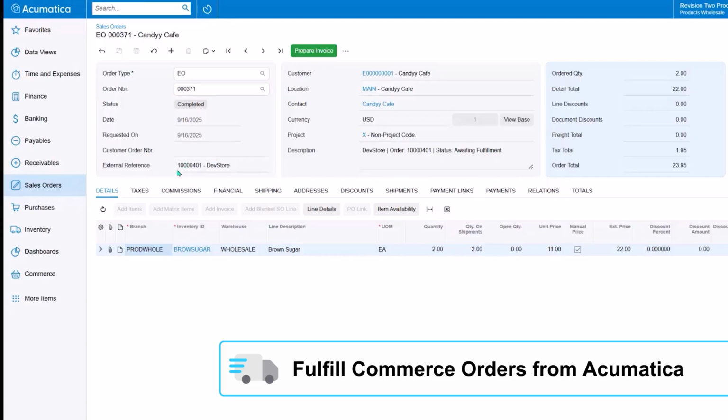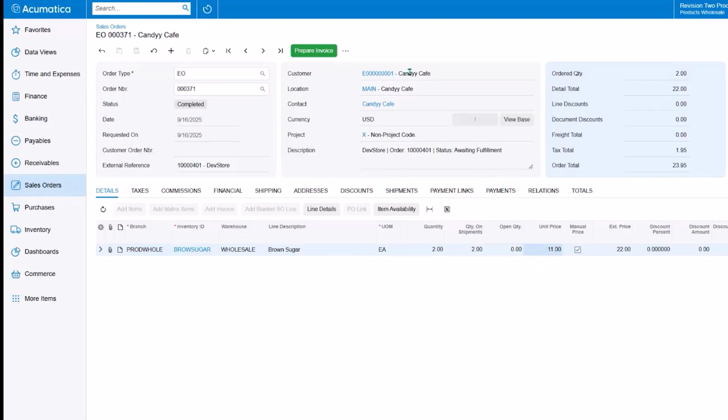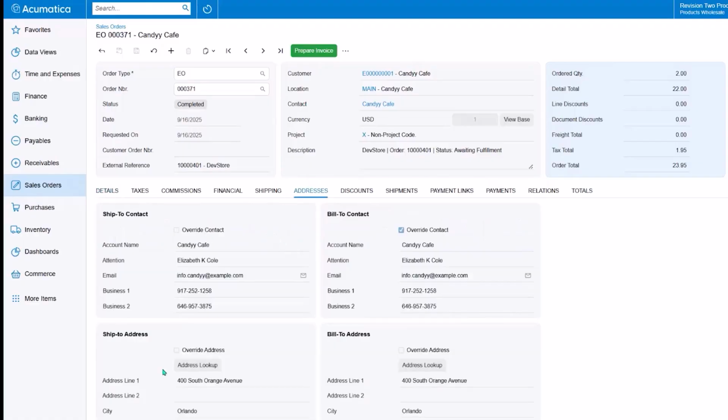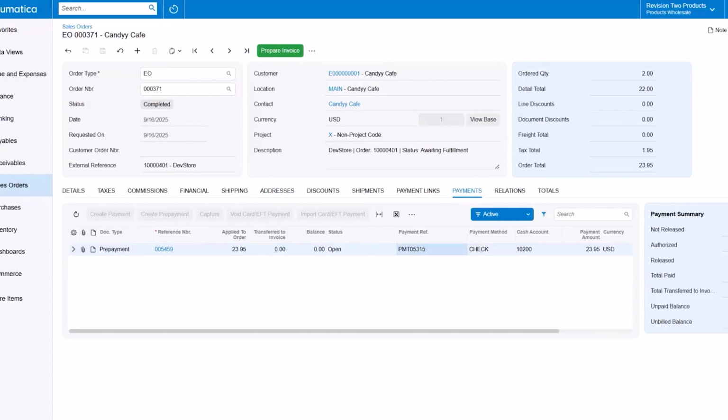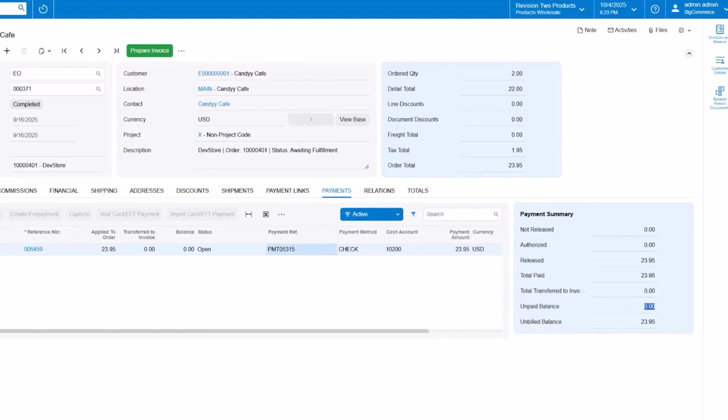Order details are displayed on sales order lines with the correct price. Orders for existing customers are applied to their accounts, while new customers are created automatically for B2C scenarios. This includes customer billing and ship-to addresses. Payments made on the BigCommerce platform are applied to the order and corresponding invoice.